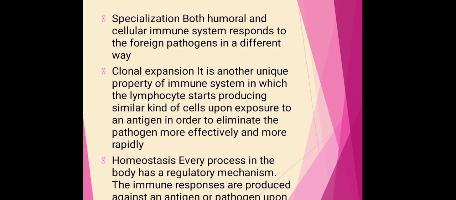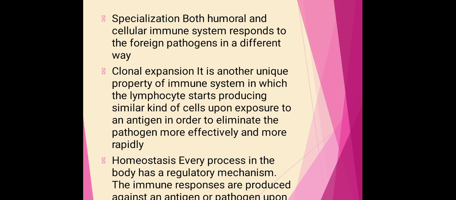Then the next point is clonal expansion. This clonal expansion is a unique property of the immune system, within which the lymphocytes, either B lymphocytes or T lymphocytes, start producing similar kinds of cells. It means that on activation, whenever the antigen is encountered or introduced to these cells for the first time, they start producing similar cells in order to eliminate that antigen or pathogen more effectively and more rapidly.